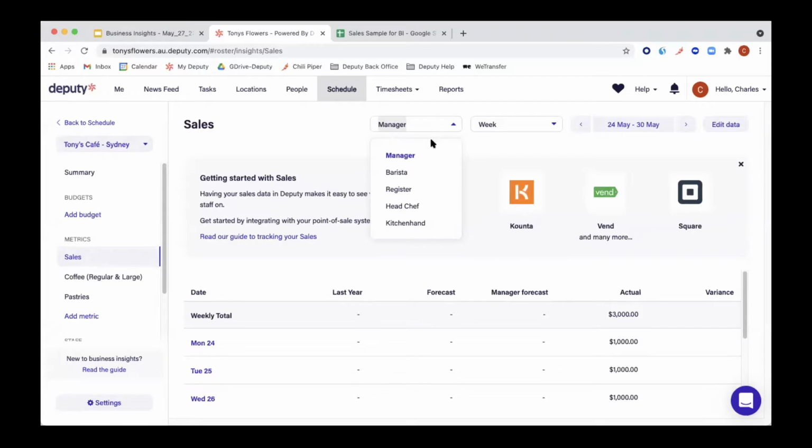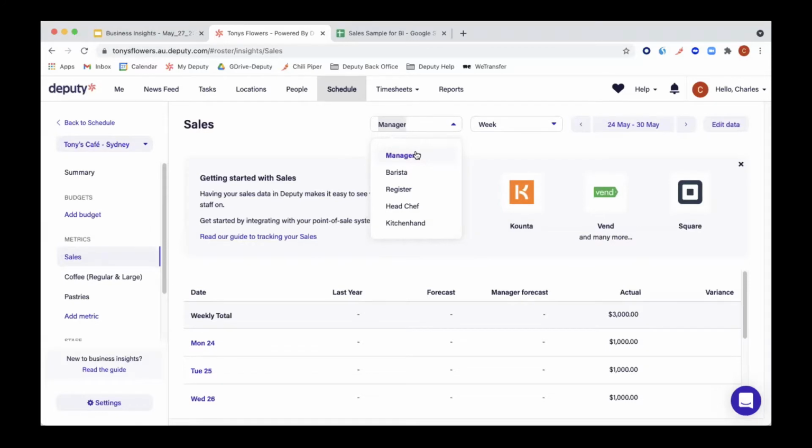Here in our example, we have manager, barista, register, head chef, and kitchen hand. This is mostly useful if your business is in hospitality and or retail. For example, you might have your cafe running one payroll system, and your kitchen using an independent payroll system. That way you can input different data for the different areas.